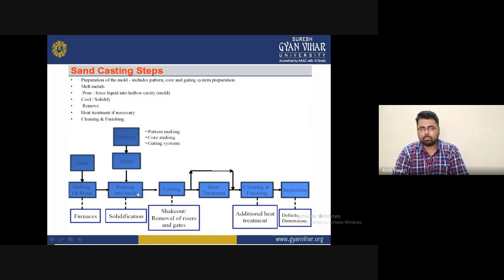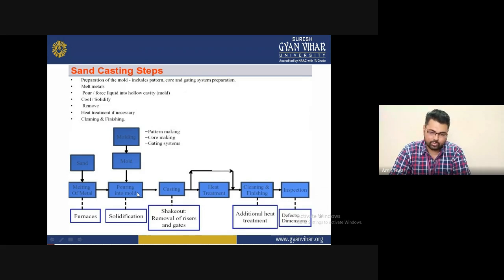We then apply the heat treatment process, such as hot rolling, cold rolling, or any other type of heat treatment, to increase the mechanical property, or we can say to improve the microstructure of that particular material. After that comes the cleaning and finishing department. In cleaning and finishing, unwanted material is removed from the places where it is attached, so that we do not require further machining.